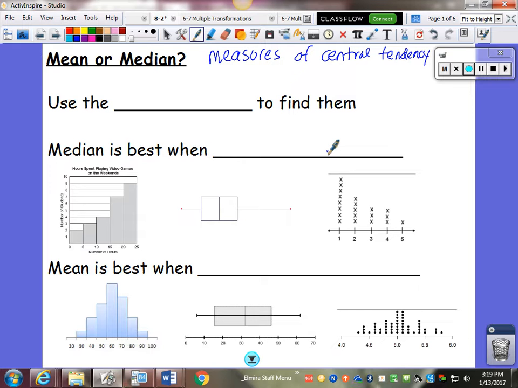The point of calculating a mean or a median is predictions. For example, if you usually get 80s on a test and one time you get a 40, that's going to drive your average down. But if you wanted to make a good prediction of what you're going to do on the next test, let's say that test you got a 40 on brought your average down to a 72.